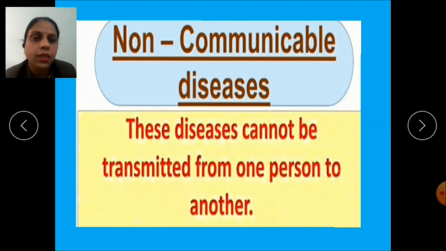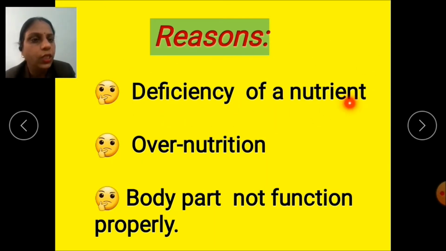That means diseases which cannot be transmitted from one person to another are called non-communicable diseases.